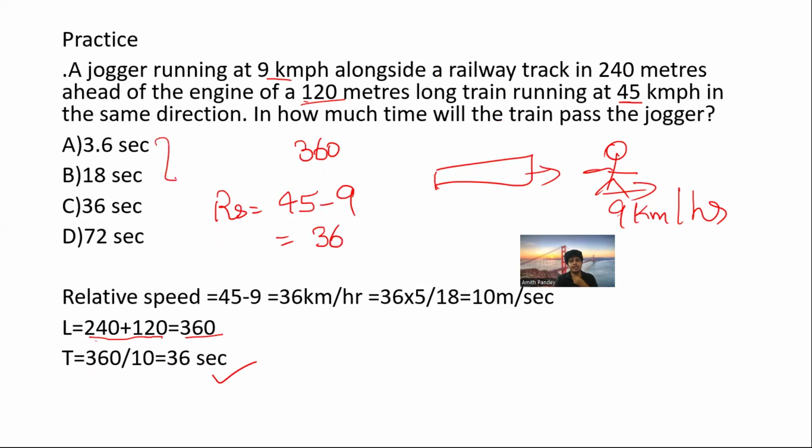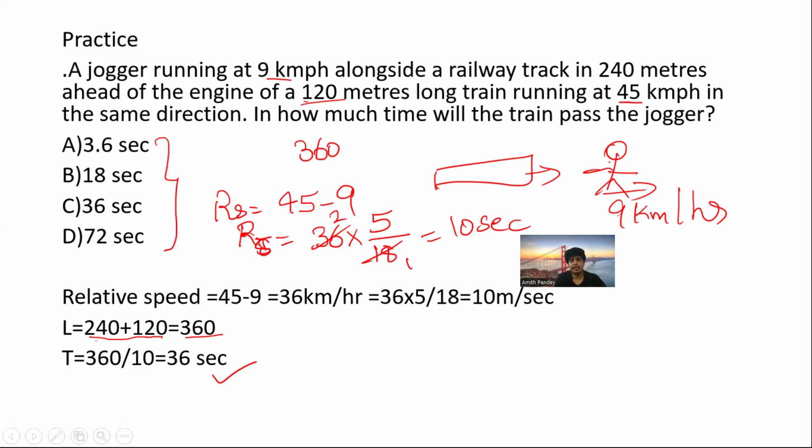But all the options are in seconds, so I want it in meters per second. From kilometer per hour to meter per second, what do I have to do? Yes, multiply by 5 by 18. 36 times 5 by 18: 18 ones are 18, 18 twos are 36, so that is 10. So now I got the relative speed, 10 meters per second.